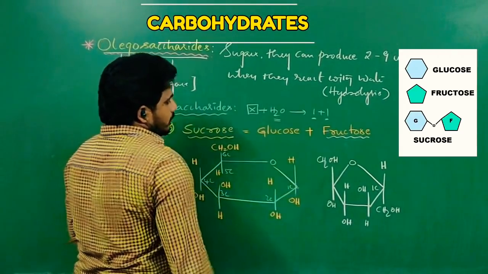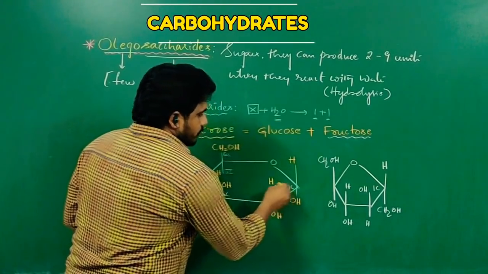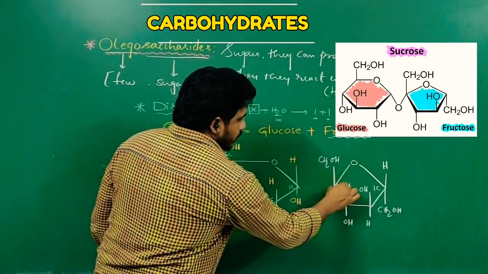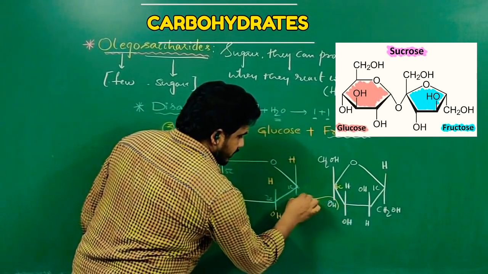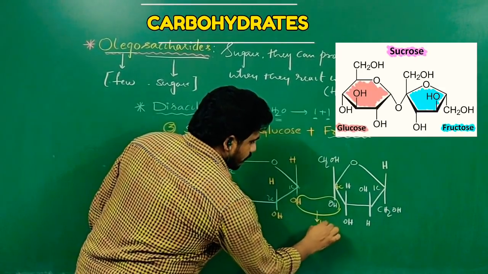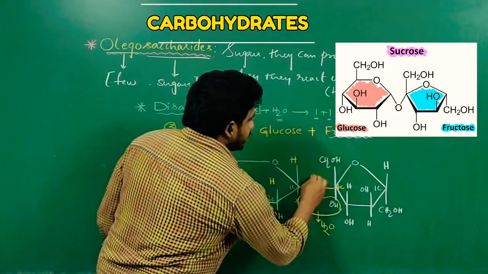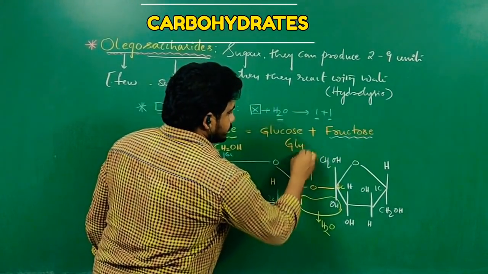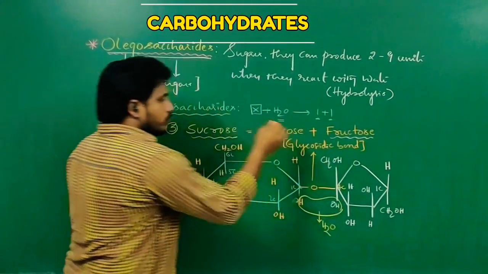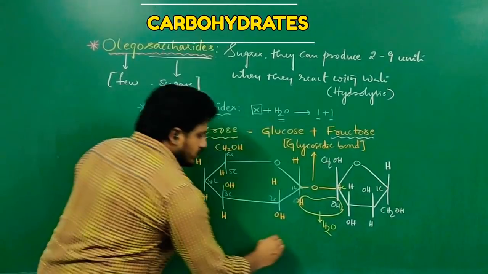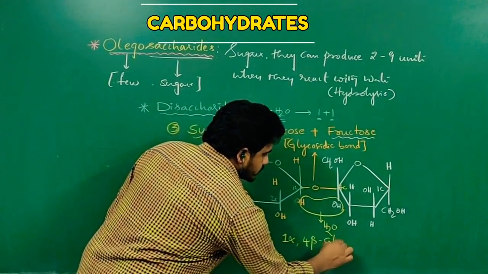So how are these two making a glycosidic bond? Let us see. Firstly, the first carbon of the glucose molecule is close to the fourth carbon of the fructose molecule. Then this OH and this H together form water. When the water molecule leaves, the oxygen will go and form the glycosidic bond. So the glycosidic bond is formed, there is no doubt. What is the type of linkage? Here it is a 1 alpha 4 beta glycosidic linkage.